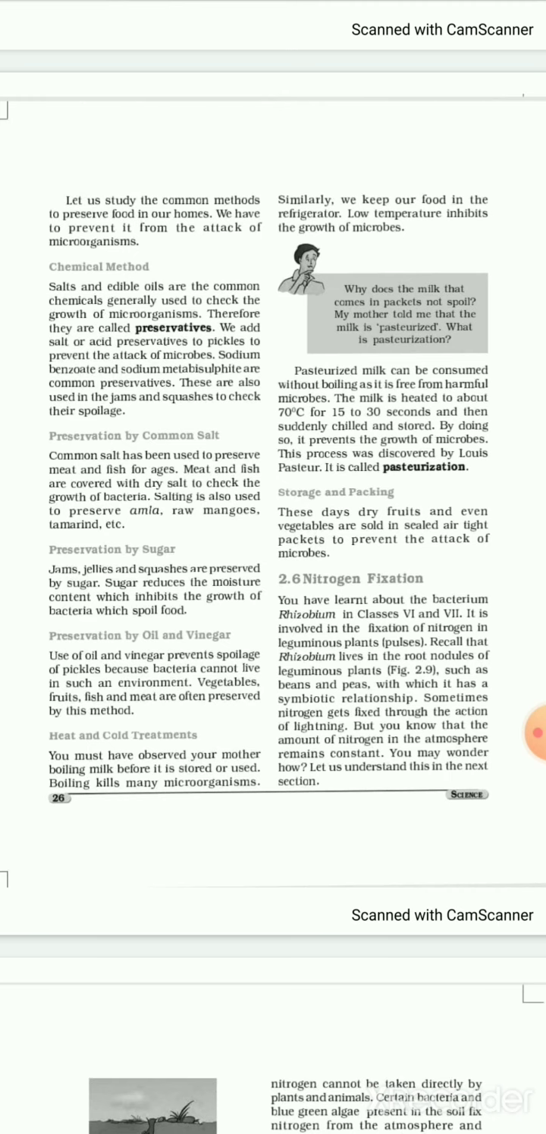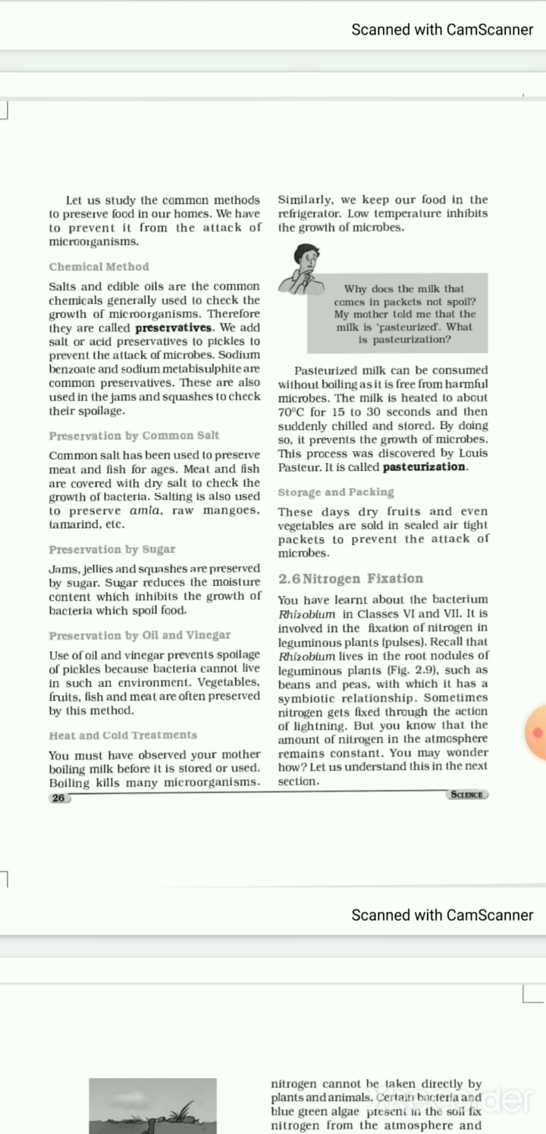Next is preservation by oil and vinegar. Uses of oil and vinegar prevents spoilage of pickles because bacteria cannot live in such an environment. Vegetables, fruits, fish and meat are also preserved by this method.